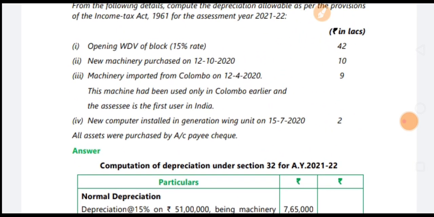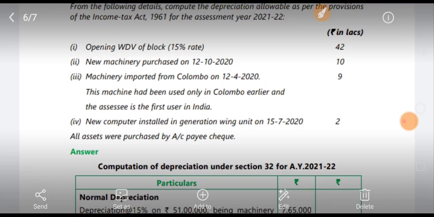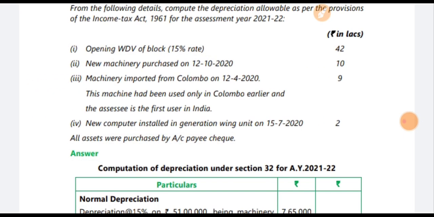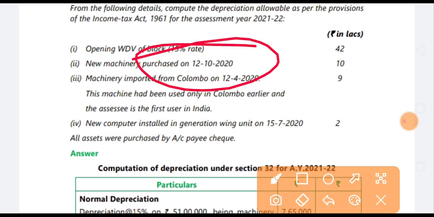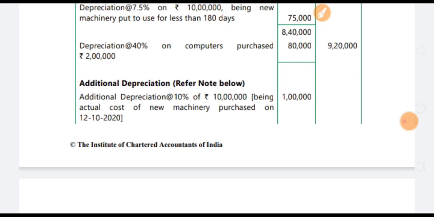We calculated the normal depreciation on the 10 lakhs first, and the additional depreciation is 10%. So we calculate additional depreciation on the actual cost of the new machinery purchased.